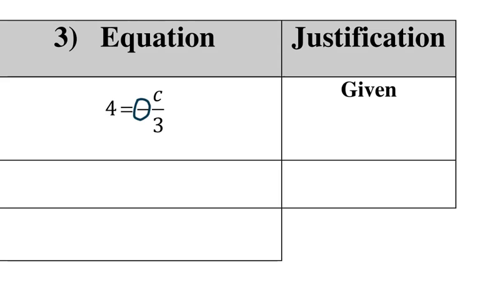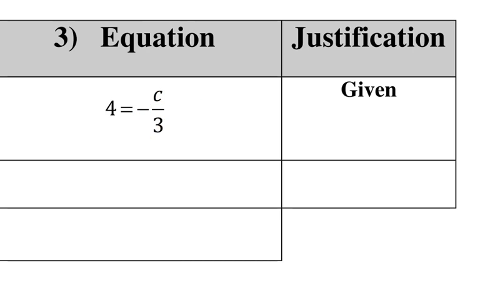So I'm trying to get the c by itself. That's what I'm trying to get by itself. So since it says divided by 3, I'm going to multiply by 3 over 1. And the reason I write over 1 is because the 3 has to be on top of a fraction to get rid of what's on the bottom. I also want to multiply by that negative so that these can cancel out as well.